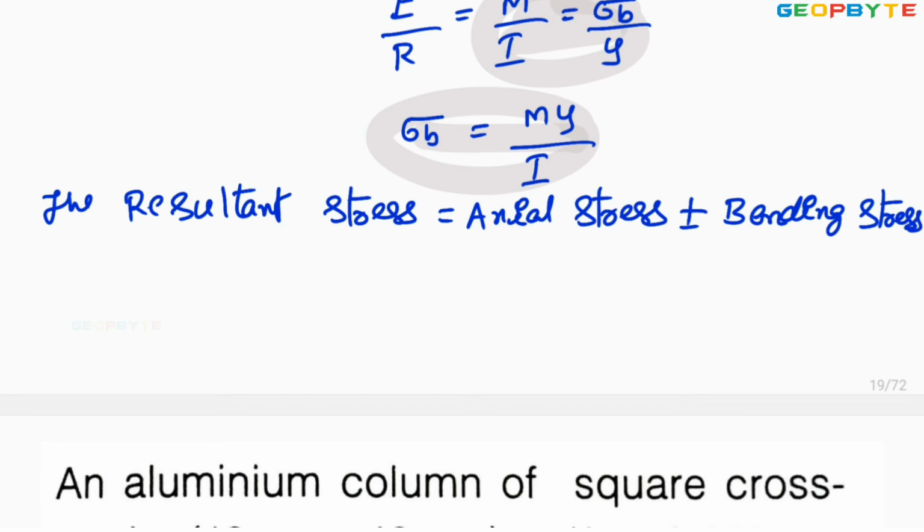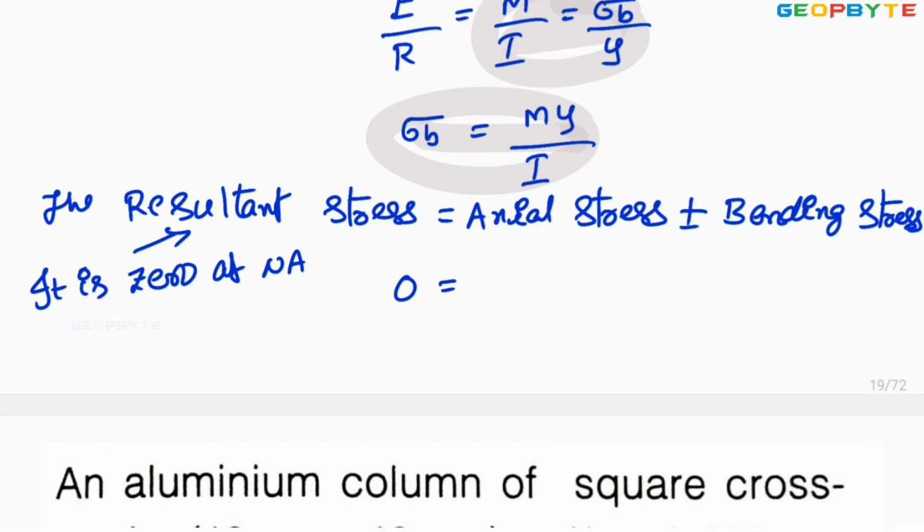Now, the resultant stress is 0 at the neutral axis.